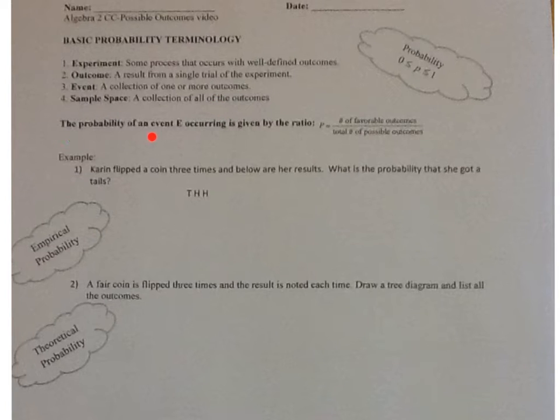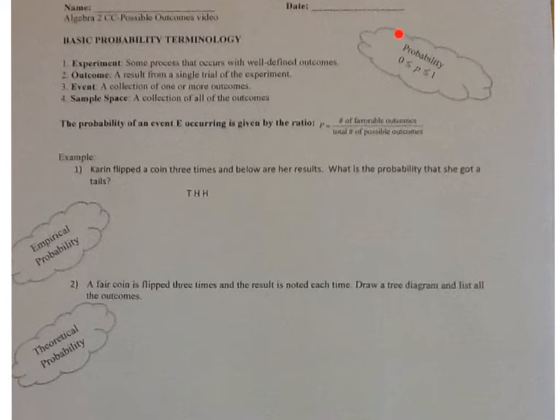The probability of an event happening, which would be E, occurring is given by the ratio, P equals the number of favorable outcomes, so that means how many times the event can actually happen, over the total number of possible outcomes.